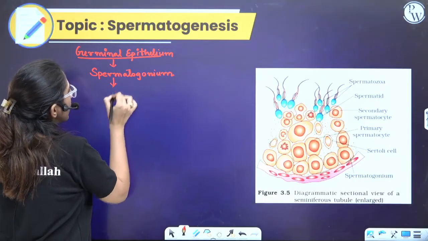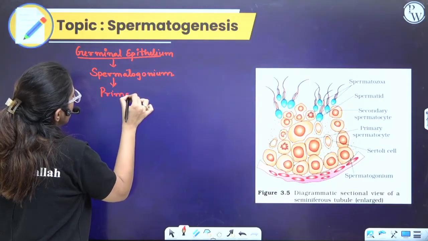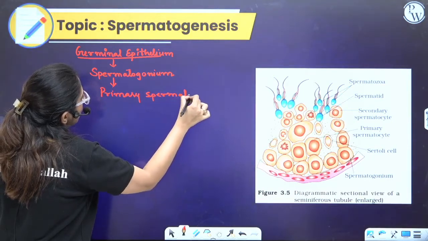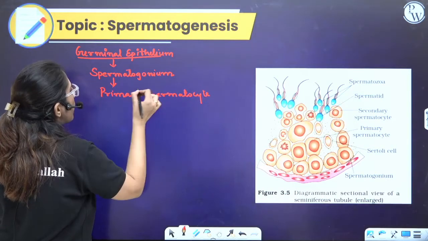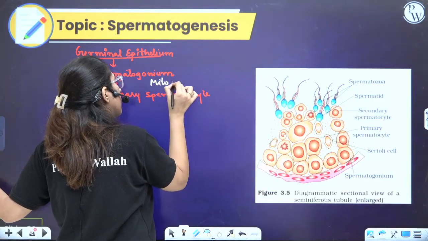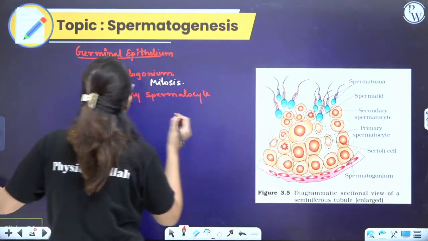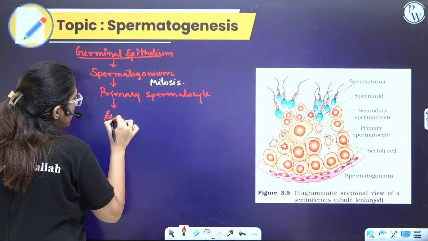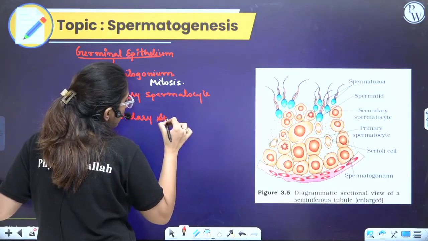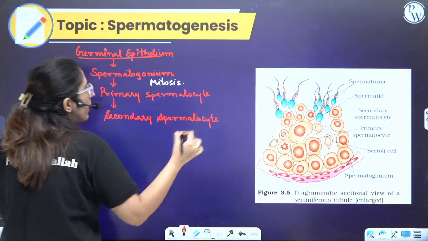Spermatogonium forms a primary spermatocyte with the help of a process which is termed as mitosis. Clear? Now the next is, buddies, look at this. Now these primary spermatocytes form the secondary spermatocyte. What does it form? Secondary spermatocyte.